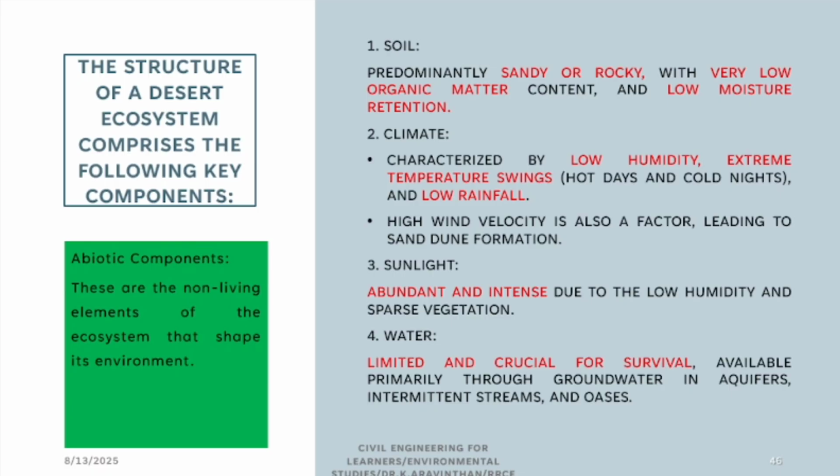Now, let us come to biotic and abiotic components. What is the structure of desert systems? First, the soil. What kind of soil will be there in a desert? Sandy or rocky soil. Mostly you will have salt; salinity will be high. These two kinds of soil will be there. The climate generally will be hot, with extreme climates, and low rainfall.